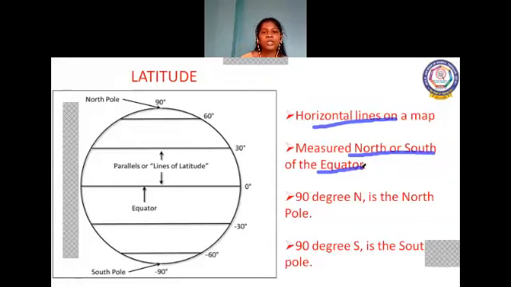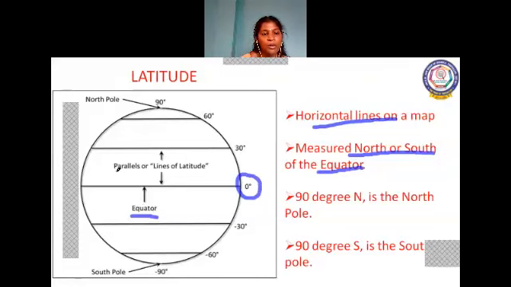Okay. So these latitude lines run horizontally on the map and we have the midpoint of the latitude lines, which is 0 degree latitude, and it is also called the equator. Okay. So these latitude lines run parallel to each other.